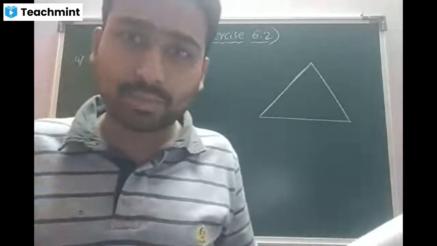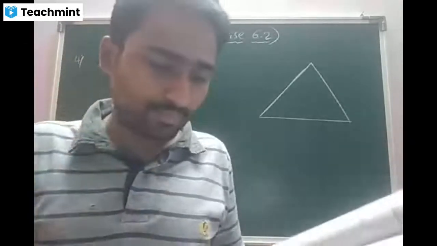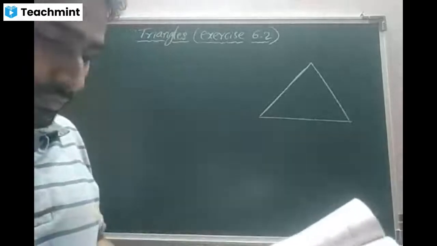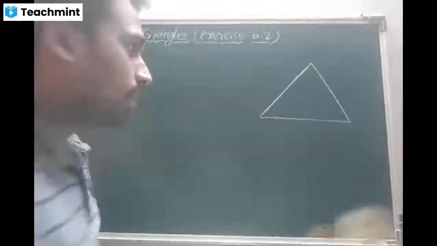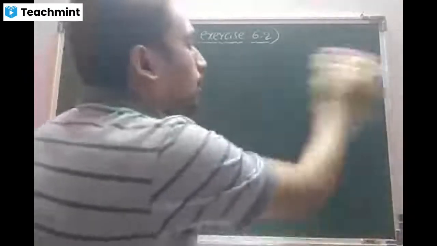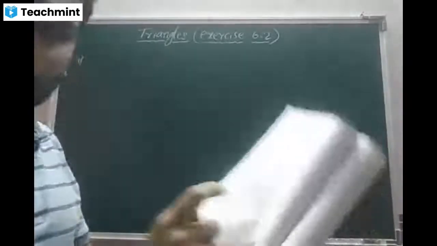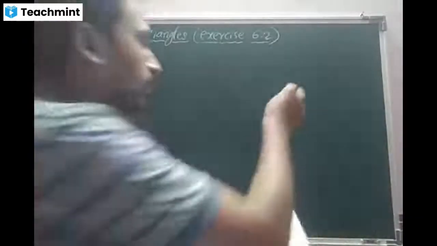A rough diagram is given, beta. Look at the diagram, what they have given. Okay, beta, it is a little bit opposite. Let me draw a somewhat similar diagram like this.